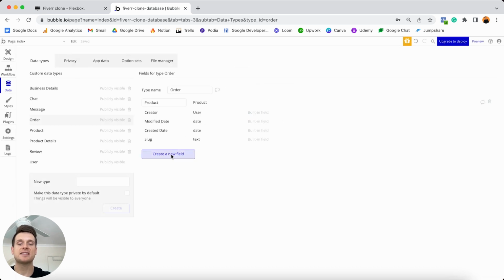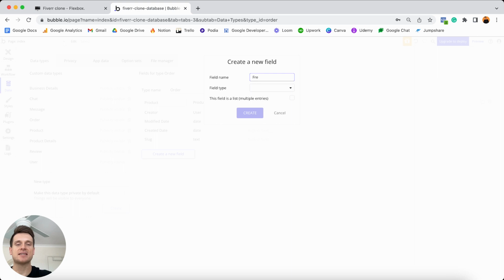From here, I'll then select to create a field known as the freelancer. So if someone was to purchase an order, who is the freelancer that they're buying this service from? So this field type here is going to be a user, because of course it is our user who will be the freelancer. So I'm going to choose to create that.